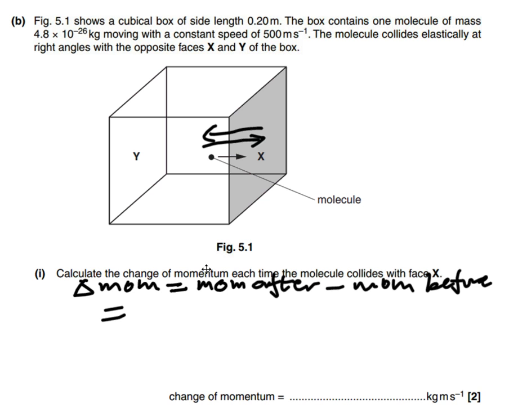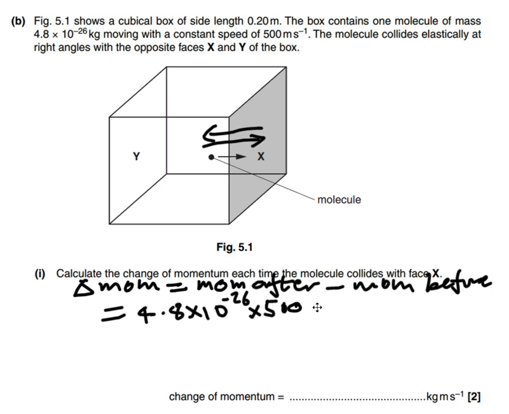So our momentum before, well, what is our momentum? It's the mass times the velocity. So there's the velocity, there's the mass. Our momentum before was mass times velocity, 4.8 times 10 to the minus 26 times 500. Okay, that's our momentum before.